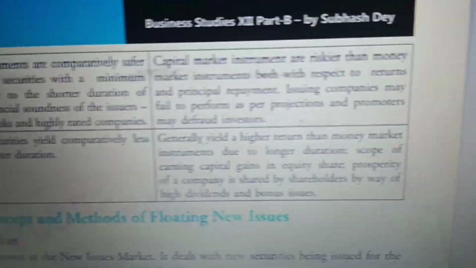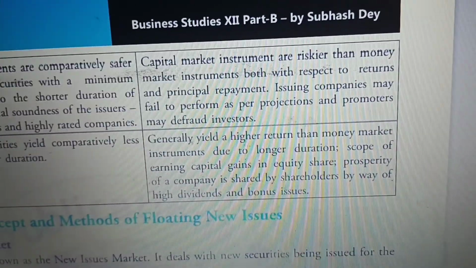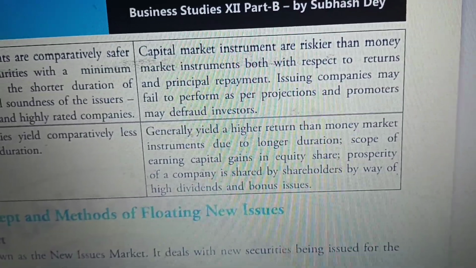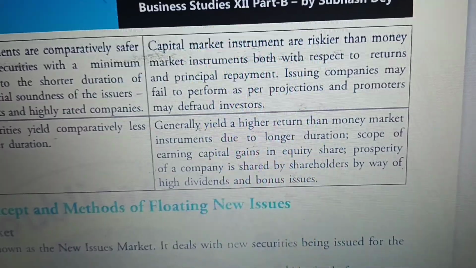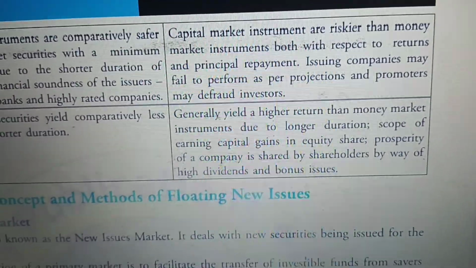And when we talk about the capital market, it is riskier than the money market. Why is it riskier? Because the time duration is also very high and it is subject to market risk.